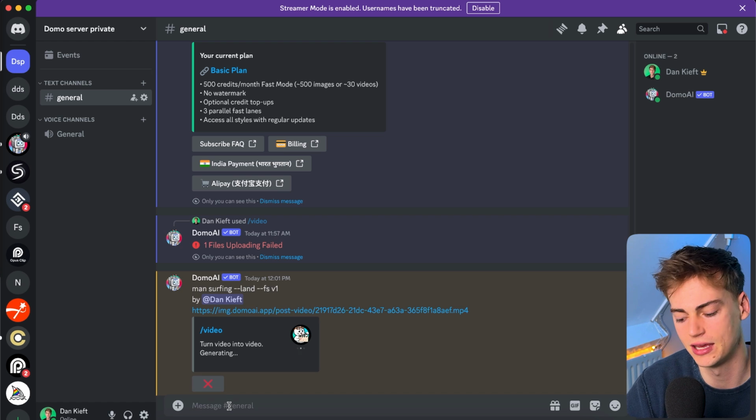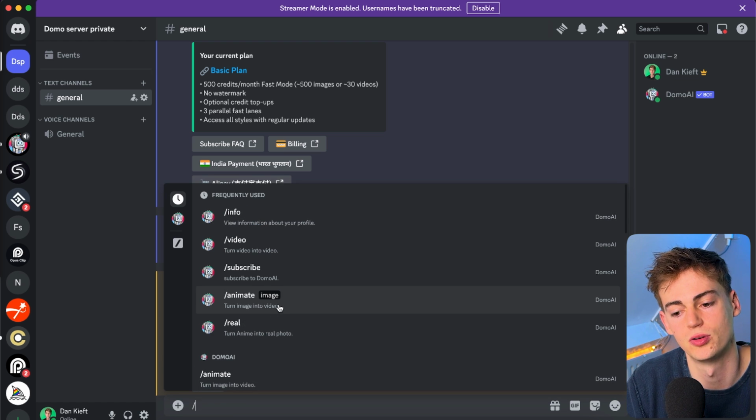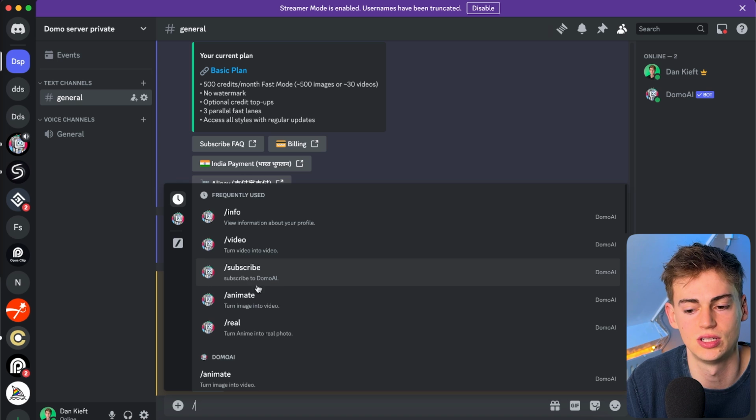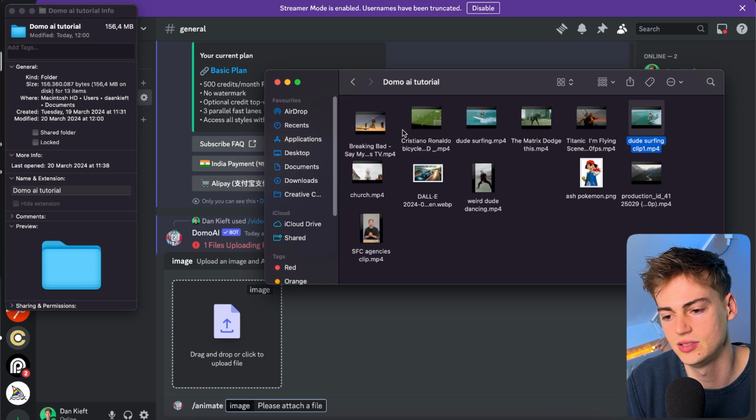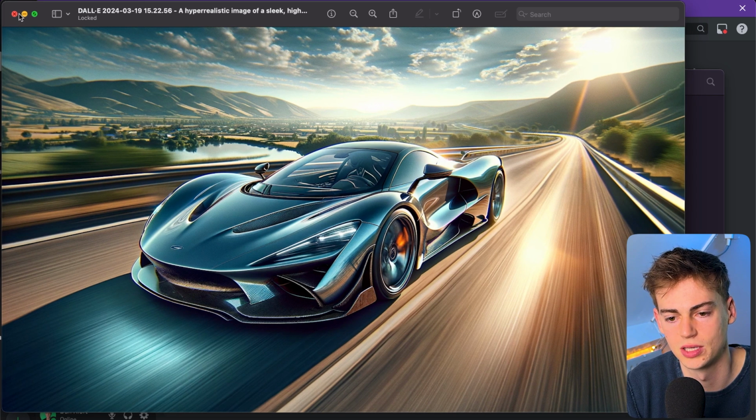So let me show you how this works. First of all, I have an image. Let me show you. We click on animate. So animate turns any image into a video. Then I have this image of this car right here. Like, look at this supercar that I generated with ChatGPT. And it is like driving on the road. I want to make it drive.